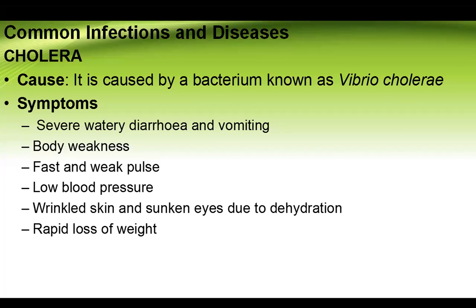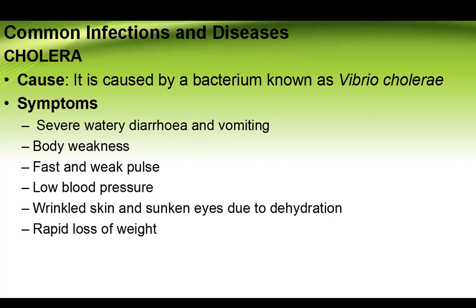Let's see the various symptoms. The first one is severe watery diarrhea or vomiting. The person can experience this as a symptom that could last for more than a week or two. Also, the second one is body weakness. The person may feel very weak and tired. The third one is a fast and weak pulse, whereby the pulse becomes very fast or very weak. The other one is low blood pressure, whereby the blood pressure drops because of this disease.